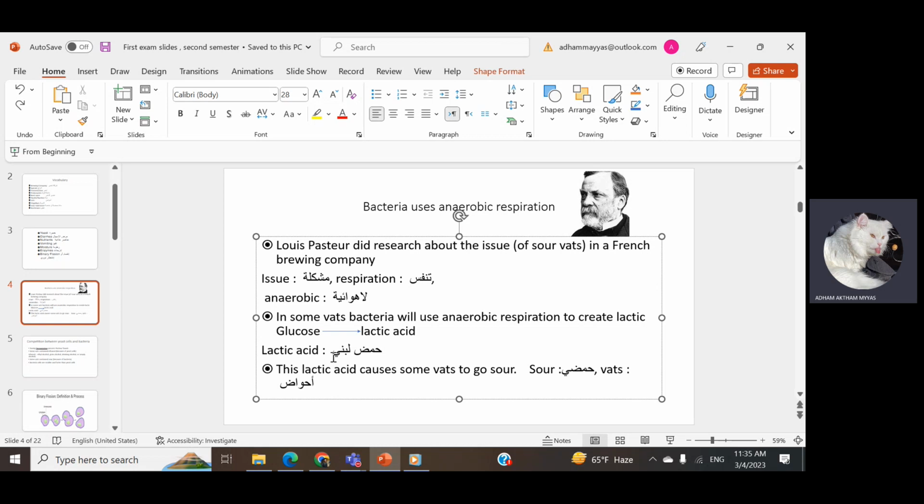From that, we can see that the lactic acid causes some vats to go sour. The thing causing the vats to go sour is the lactic acid, which comes from the bacteria using anaerobic respiration.